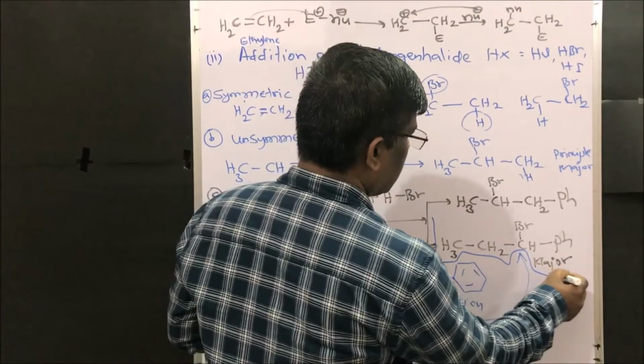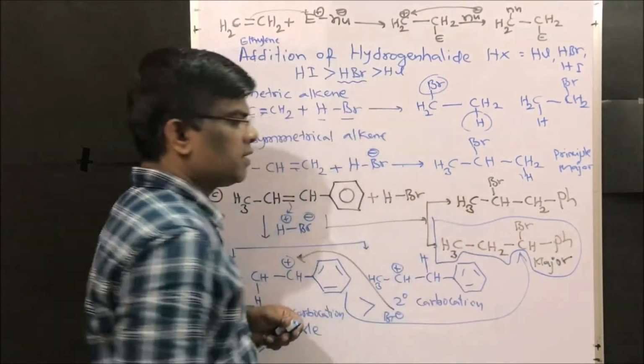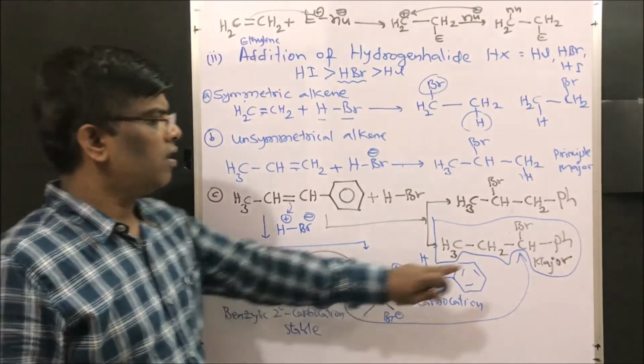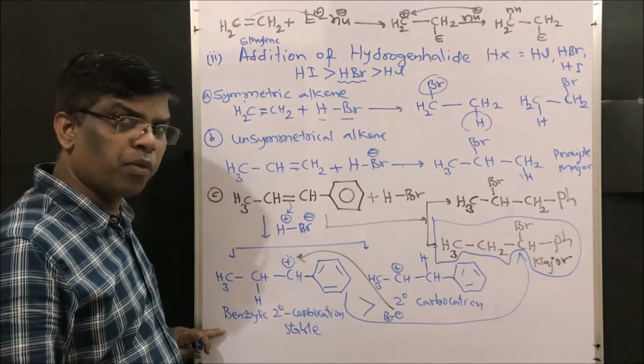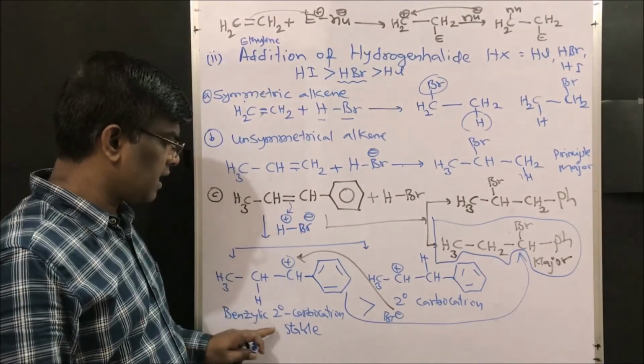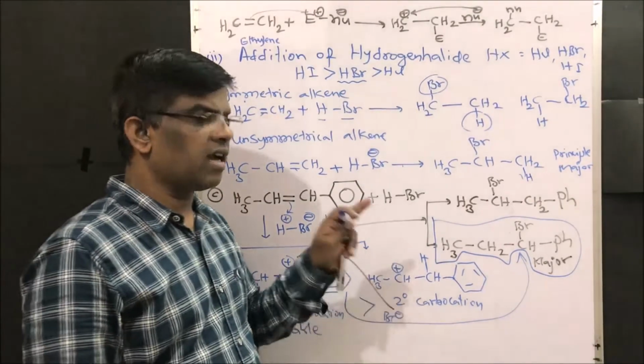If you know the mechanism, then only you can explain the major formation of this product, right friends? The important point to remember is that a benzylic secondary carbocation is more stable than a secondary carbocation.